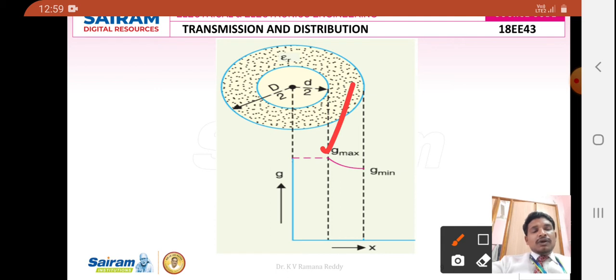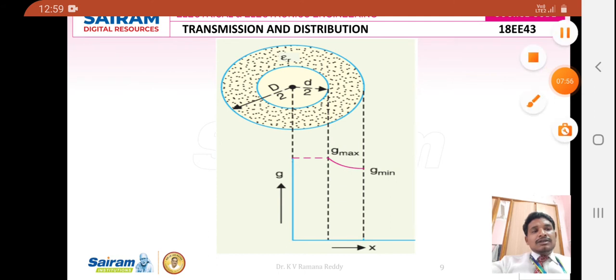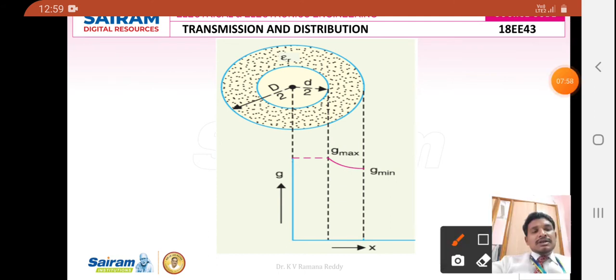The electrical stress in the insulating media becomes somewhat less compared to the first layer, which is very near to the core of the conductor. So it decreases linearly, and that's why the minimum value is here.